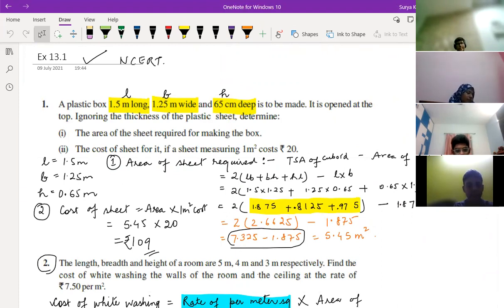Do you want to do questions based on surface area and volumes, children? I mean, the quiz you want to do based on surface area and volumes? Yes, sir. Okay. Remember, children, don't do it for marks. If you're having doubt, take the screenshot over there and we'll solve it in the class only.